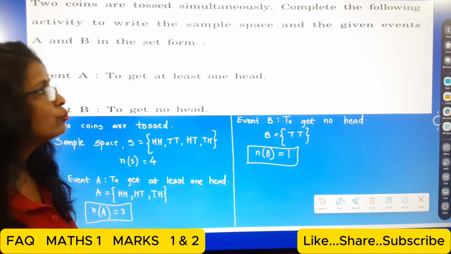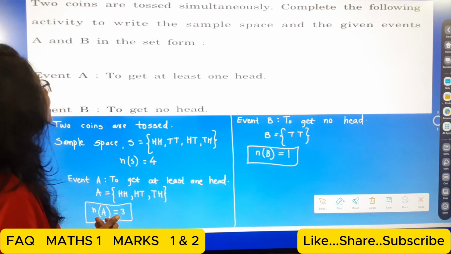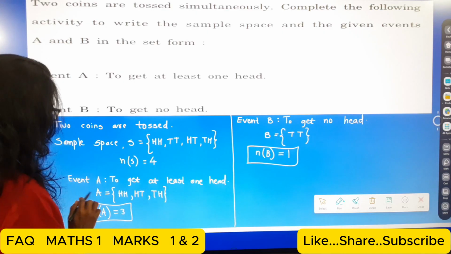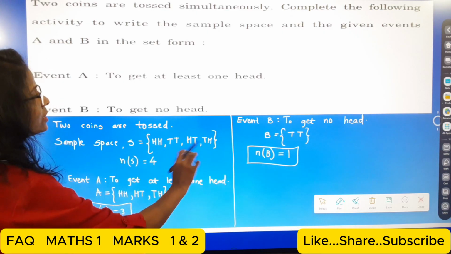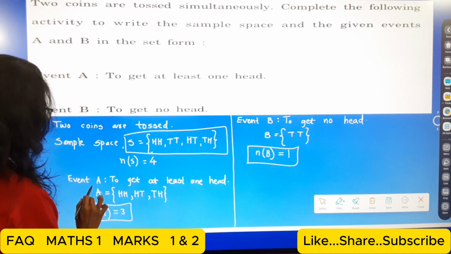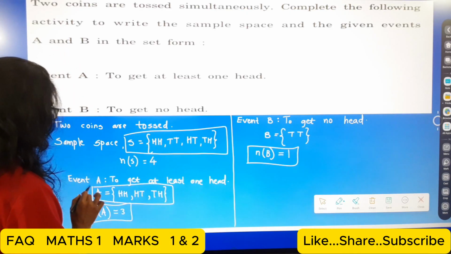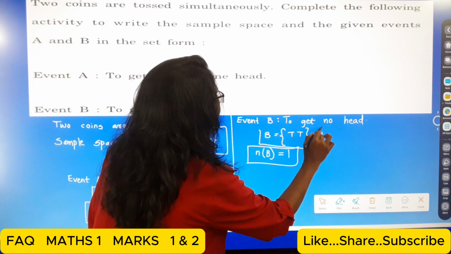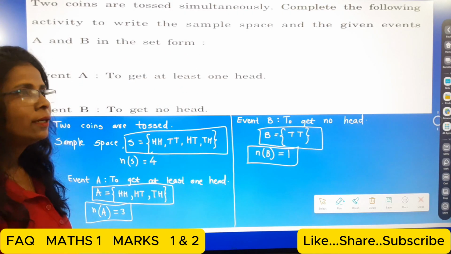Okay. Now here students, write down the sample space and the given event. So here we write this sample space and the given event. So box it. These are the final answer. Okay students. Now next one.